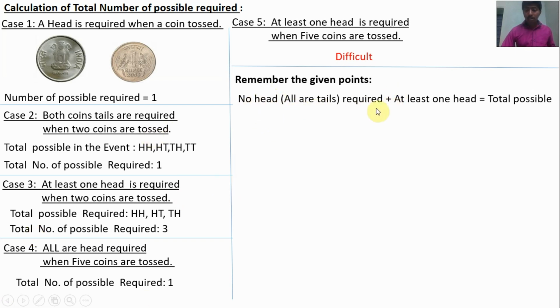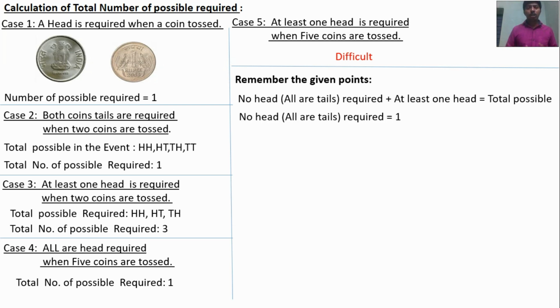No head required plus at least one head is equal to total possibilities. How to remember this point, sir? Simply, no head requirement means less than 1. Minimum 1 is equal to total. Less than 1 plus greater than or equal to 1 is equal to all.